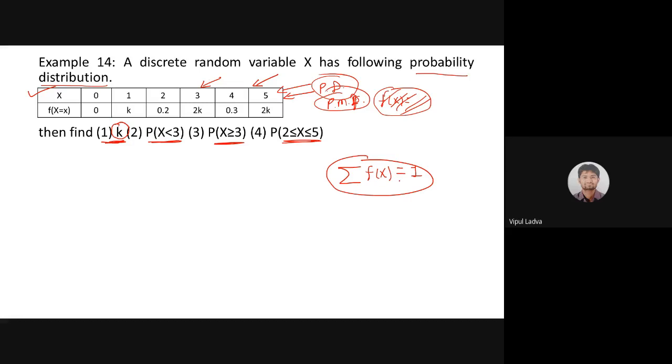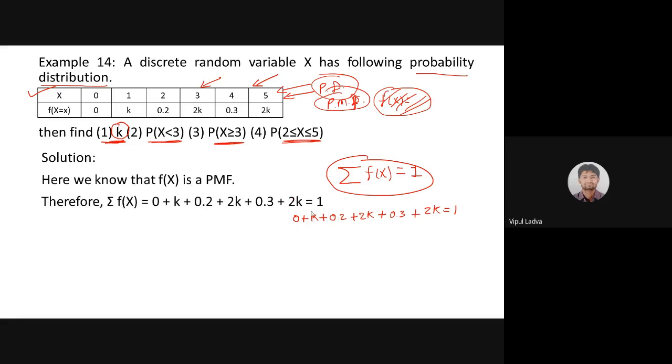Now, summation of f of x equals 1. The values in the second row are the probabilities, and their addition should be 1. Let's see: 0 plus k plus 0.2 plus 2k plus 0.3 plus 2k, sorry, 2k. It must be 1, is it? Now we know that f of x is a PMF. Adding all of this, it must be 1. What will be the addition of all these? k plus 2k plus 2k will be 5k, plus 0.5.